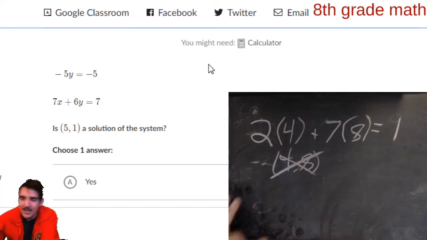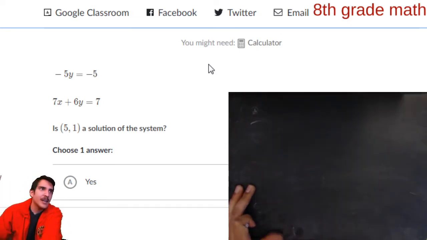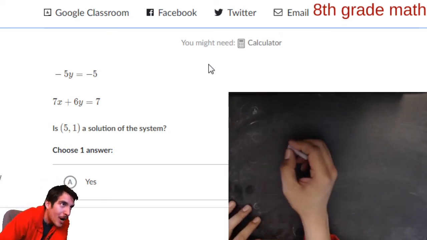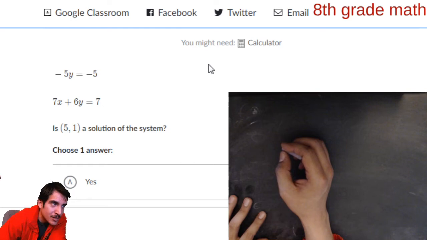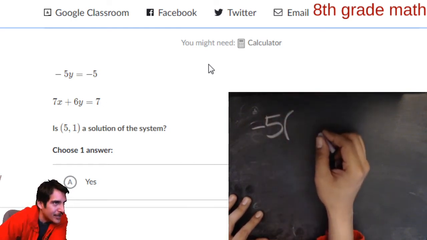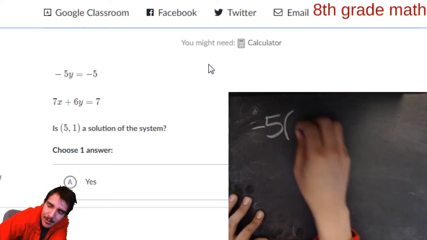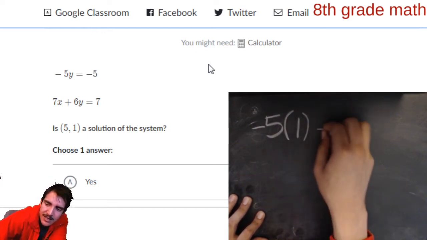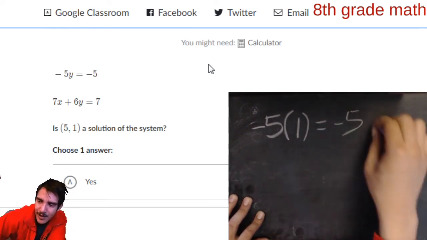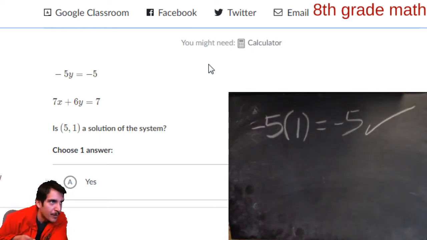And then the final one. 5, 1 is the ordered pair we're going to check. And the equation is negative 5y equals negative 5. Well, let's try the first equation. Negative 5 times the y value. The y value is the second number, that is 1. Does that equal negative 5? Negative 5 times 1 equals negative 5. Yeah, that's true. So put a big check mark by it.